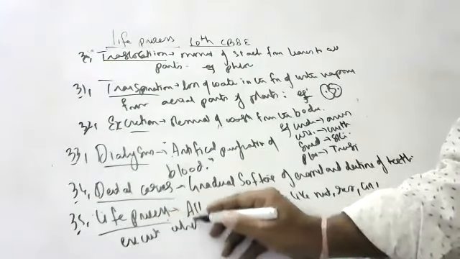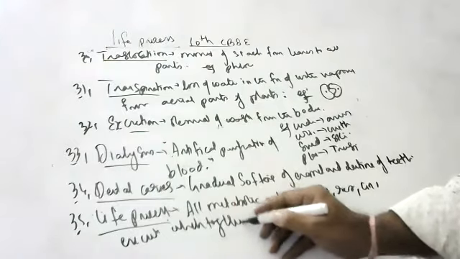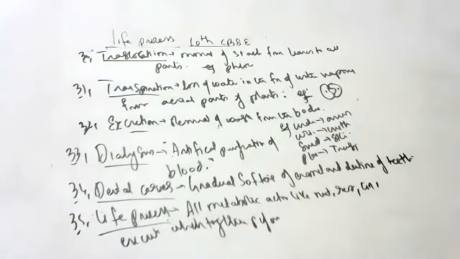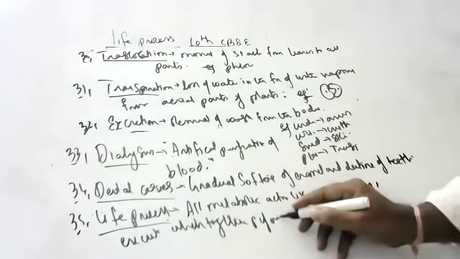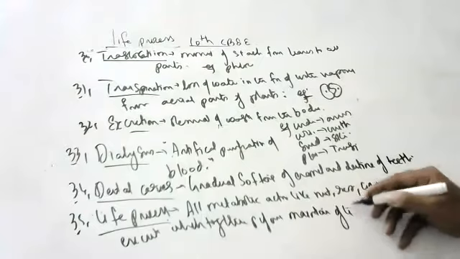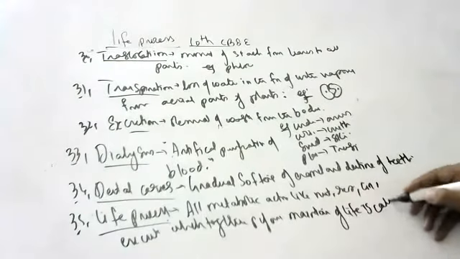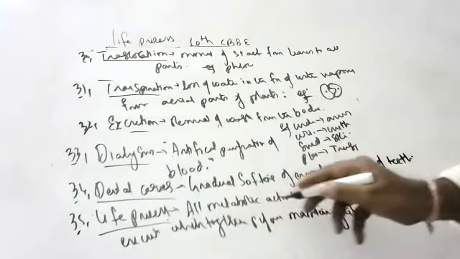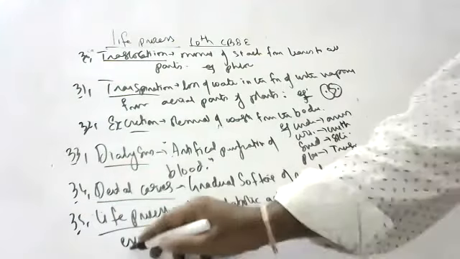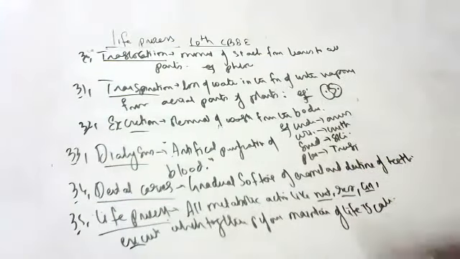All the metabolic activities like nutrition, respiration, circulation, excretion, which together perform the maintenance of life, are called life process.